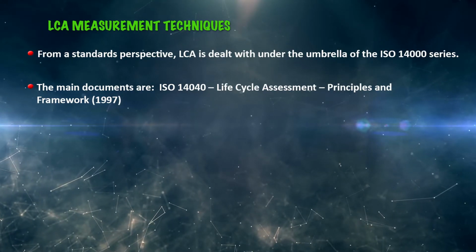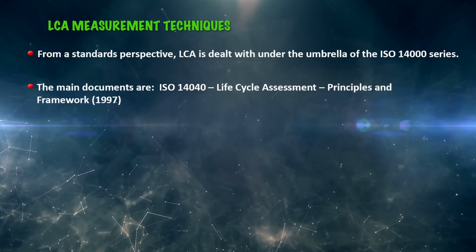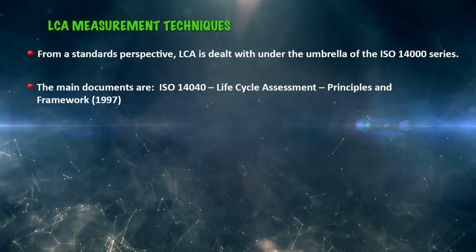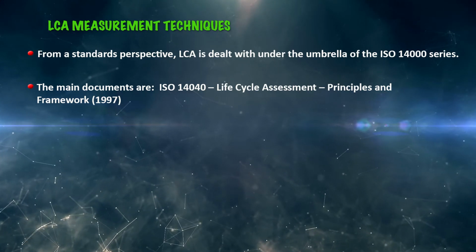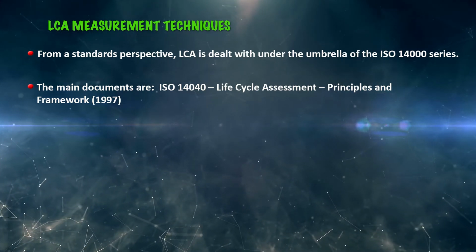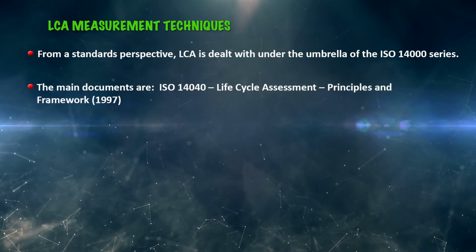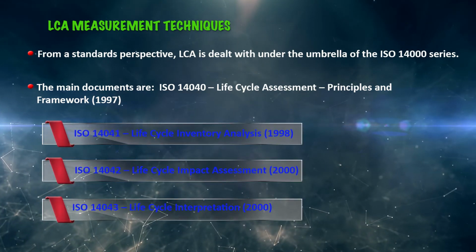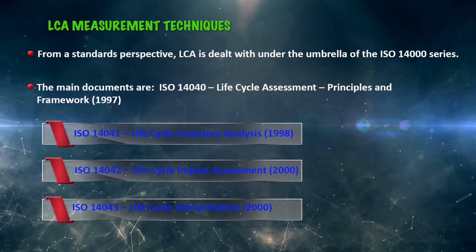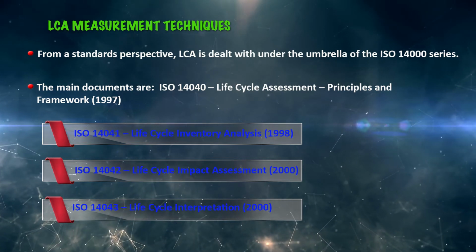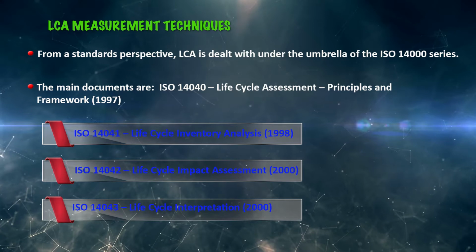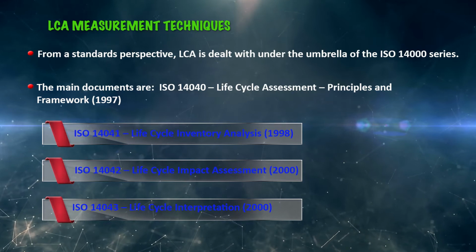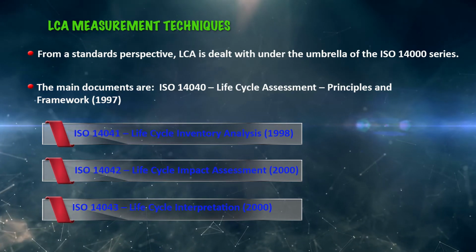From a standard perspective, life cycle assessment is dealt with under the umbrella of the ISO 14000 series. The main documents involved in life cycle assessment are ISO 14040, the Principles and Framework, 1997; ISO 14041, which gives the details about life cycle inventory analysis, 1998; ISO 14042, life cycle impact assessment, 2000; and ISO 14043, life cycle interpretation, 2000.